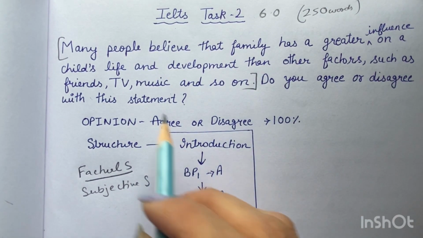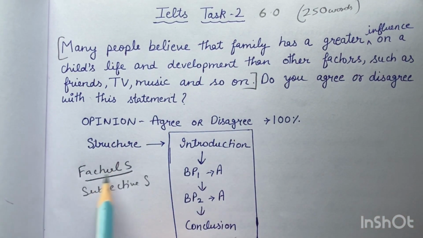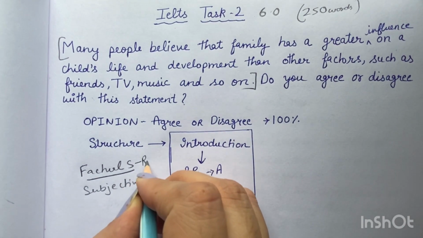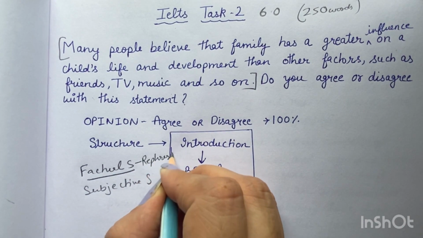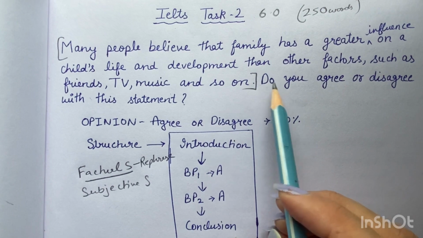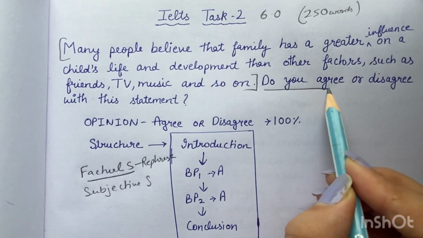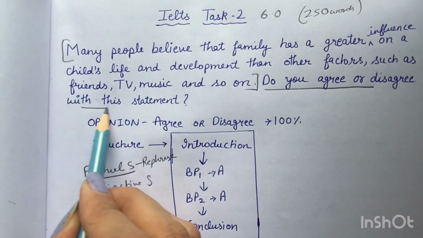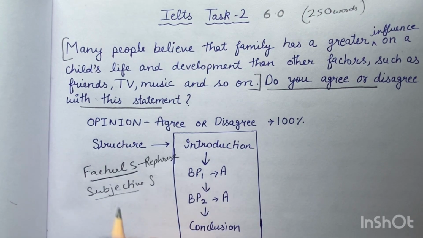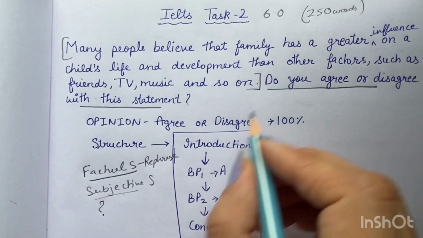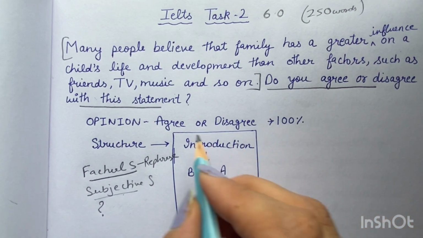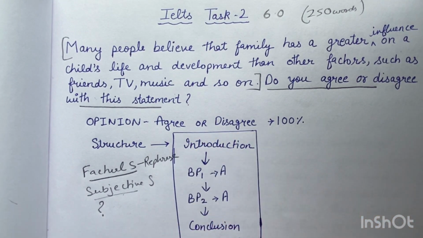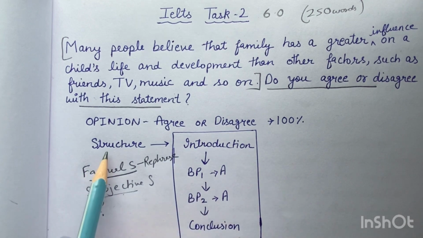This is our factual statement, which we always have to rephrase. Second is the subjective statement, which is, do you agree or disagree with the statement? In a subjective statement, there is always a question asked. So the subjective statement describes what kind of structure I will have for my writing.